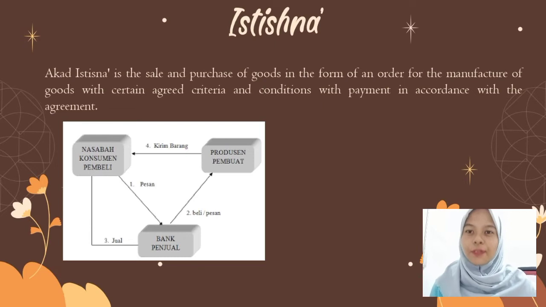The following is the flow of the istisna contract, namely the customer or buyer orders goods according to specification to the bank. When agreed, the bank orders the goods from the manufacturer. While the goods are made, the customer pays money to the bank by paying in advance, in installments, or at the end. When the goods are finished, the goods are sent directly to the consumer.